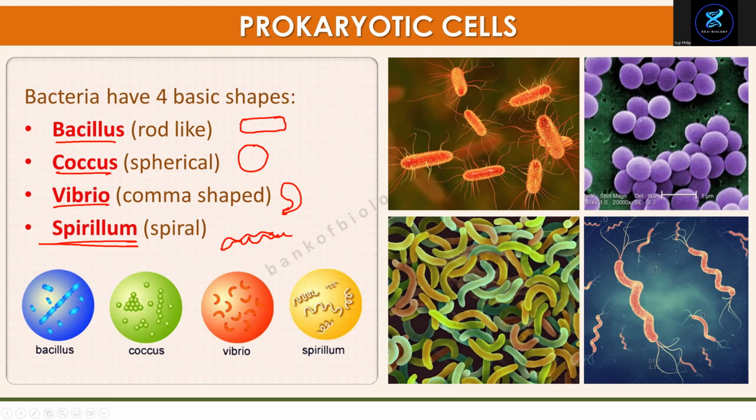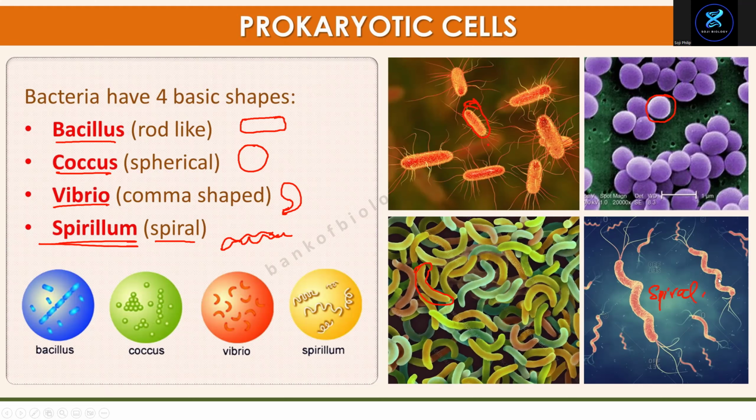Bacillus is rod shape, coccus is spherical, vibrio is comma shape, spirillum is spiral shape. So here you can see the shape of each. This is rod shape, bacillus, and that's spherical, round. This is like the comma, comma shape. This is spiral shape.